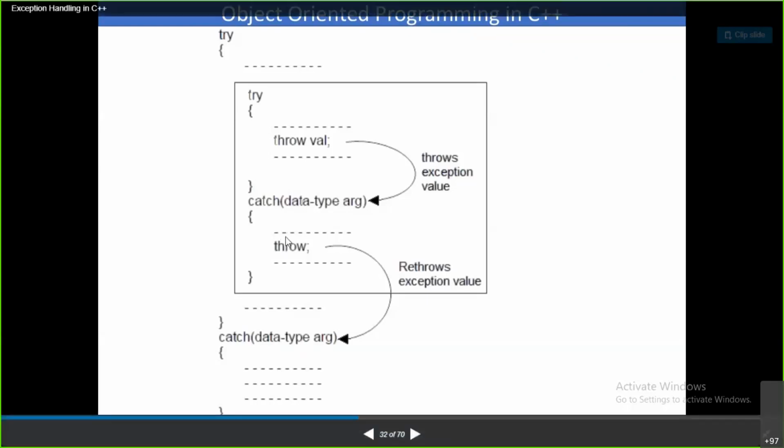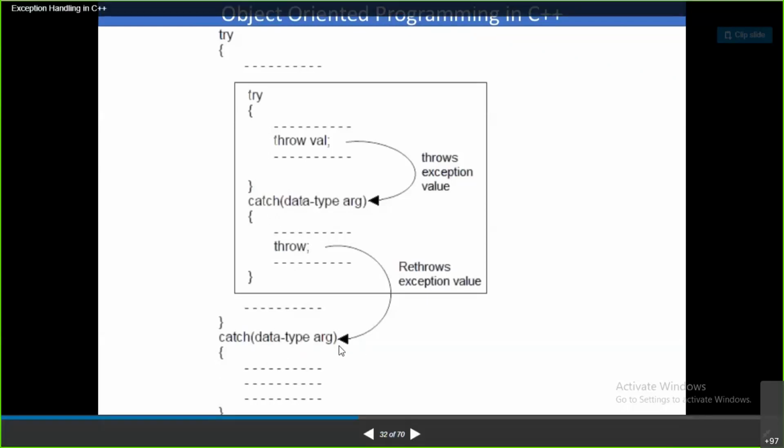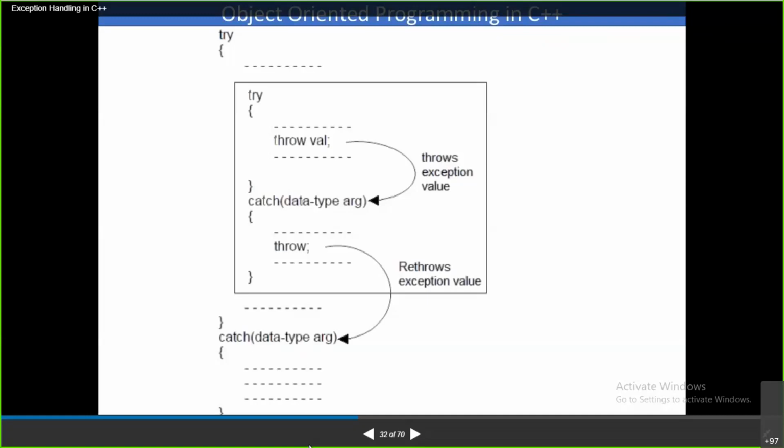not going to handle the situation inside this inner catch block. You are simply rethrowing the exception. Rethrowing the exception means you simply use the throw keyword like this. That exception is going to be thrown to the outer catch block. From the inner catch block to the outer catch block, your exception is going to be transferred. Now this outer catch block is responsible for handling that particular exception. In this way, you can rethrow your exception. Rethrowing is simple: from the inner catch block, you throw that exception to the outer catch block, and the outer catch block is responsible for handling it.